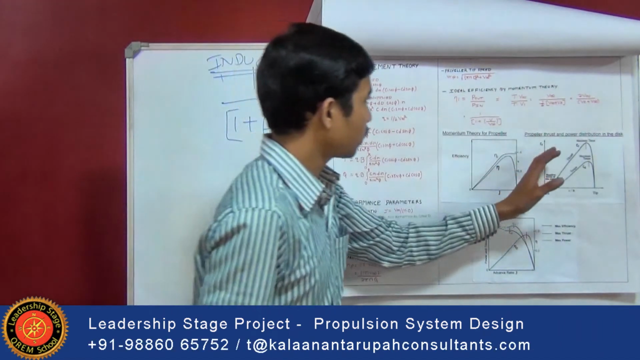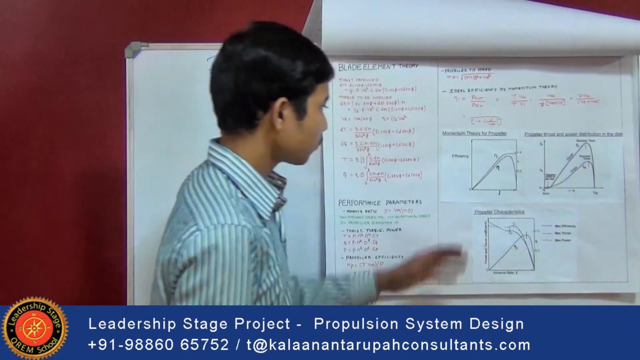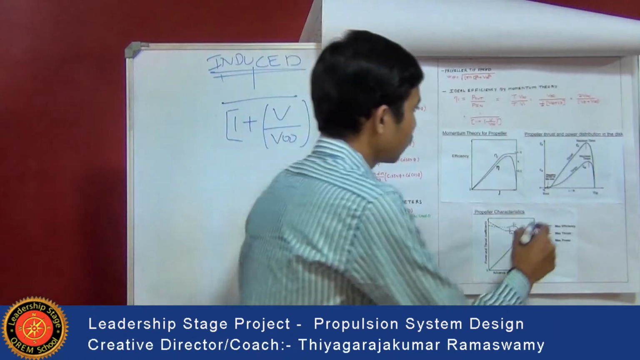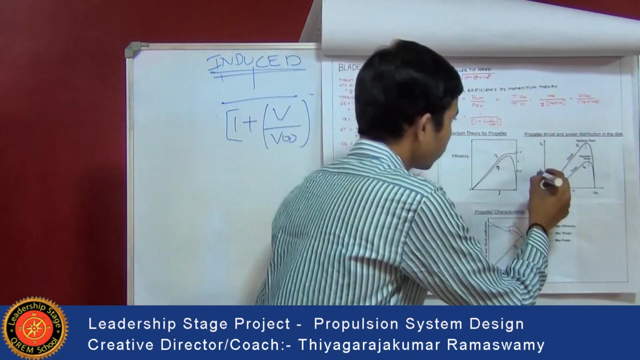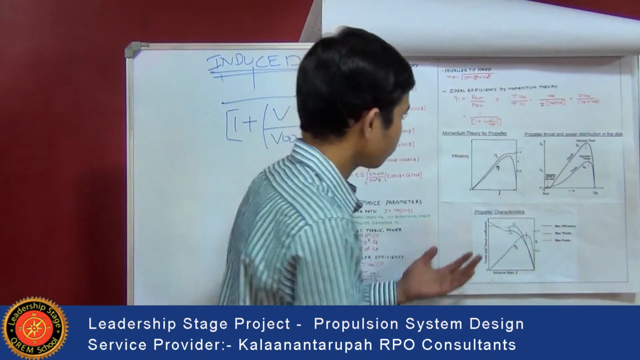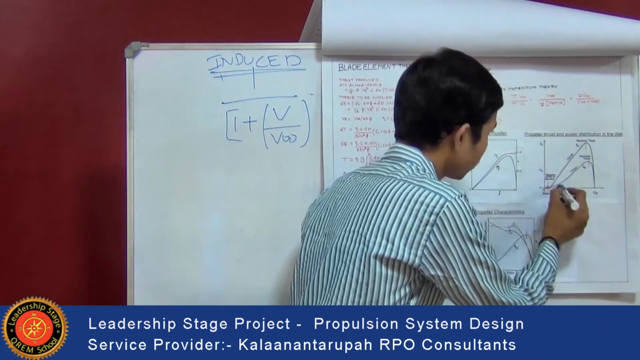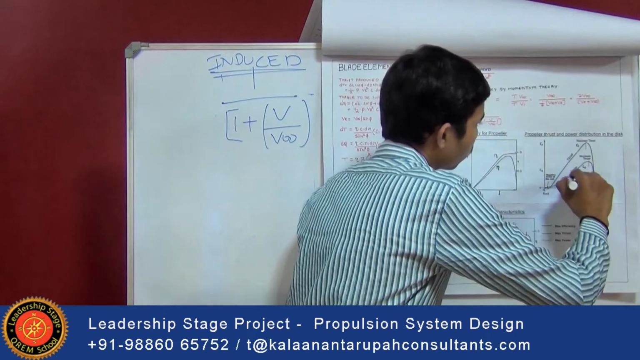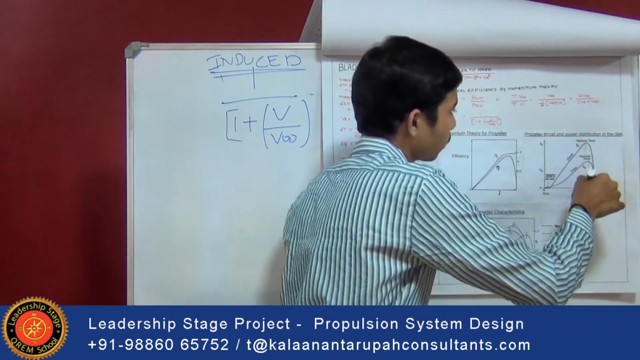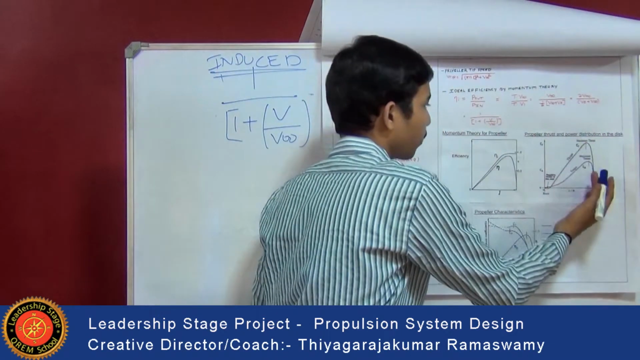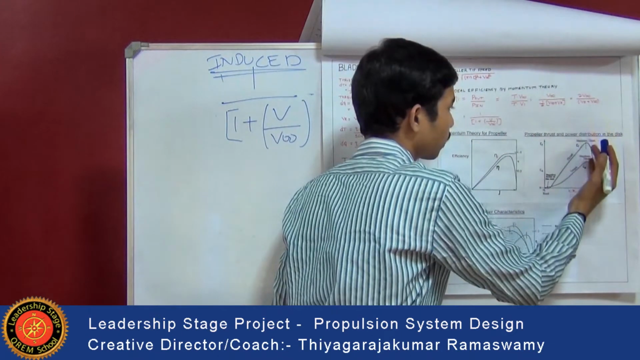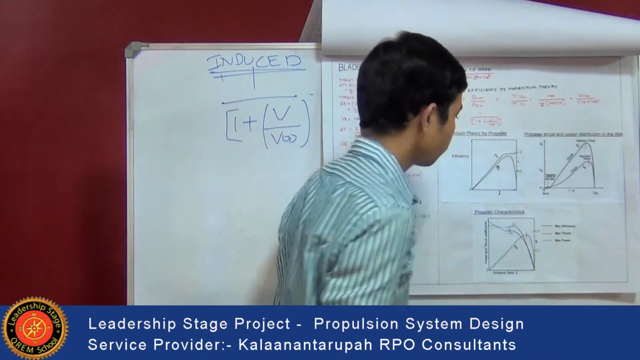Then coming to the propeller thrust and power distribution in the disc, that is the actuator disc. This is r by R, with CT the coefficient of thrust and CQ the coefficient of torque. There is negative thrust at the root. Torque and thrust come down to 0 at the tip. But the thrust is maximum at a particular point. Both torque and thrust are maximum at a particular point.